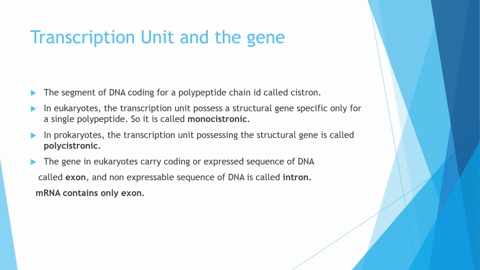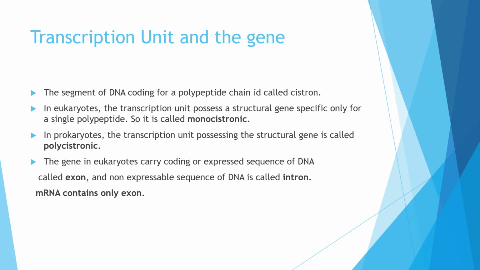Transcription unit and the gene. See, the segment of DNA which is coding for a polypeptide chain is called as cistron. Means cistron is that part which is having the information for a polypeptide chain. And in eukaryotes, the transcription unit has a structural gene specific only for a single polypeptide, not for many polypeptides.